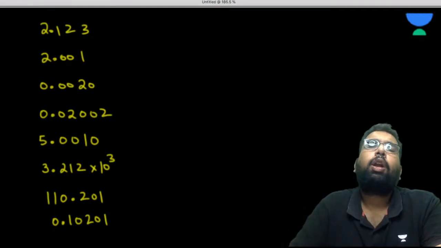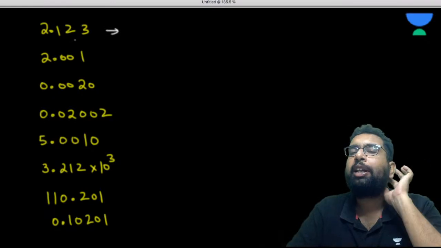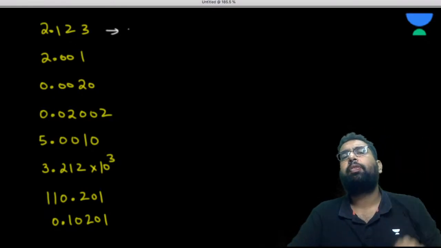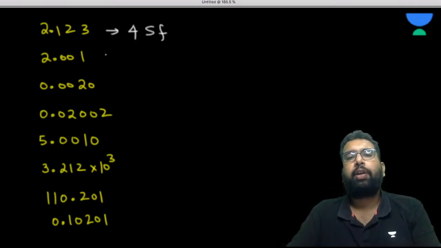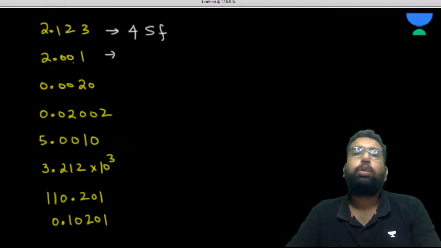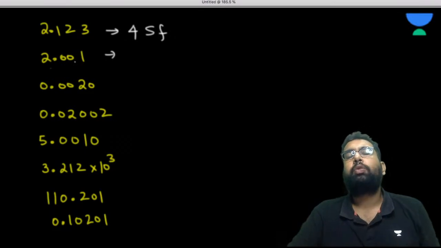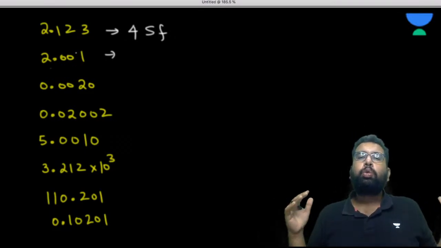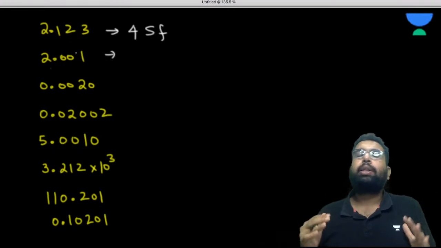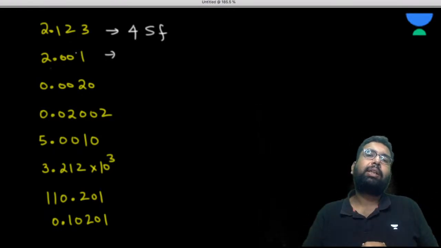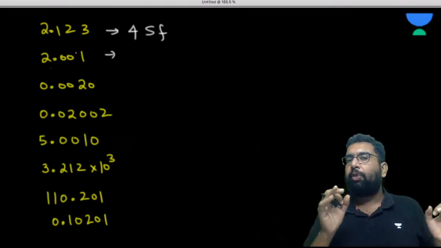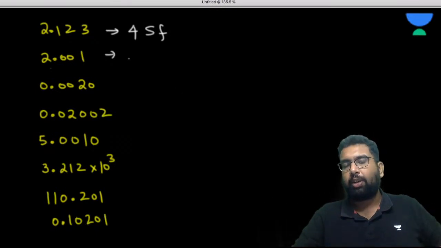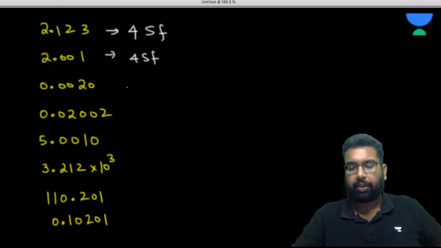Okay, so I'll do it now. Please observe. We all have to apply just the rules. From rule 1, all the non-zero digits are significant, so it is having 4 significant figures. Now, in this, 2 and 1 are significant, so these two zeros are trap zeros, that is, zeros lying in between two significant figures. Since 2 and 1 are non-zero, and in between them we have double zeros, these are also significant. So we have 4 significant figures again.